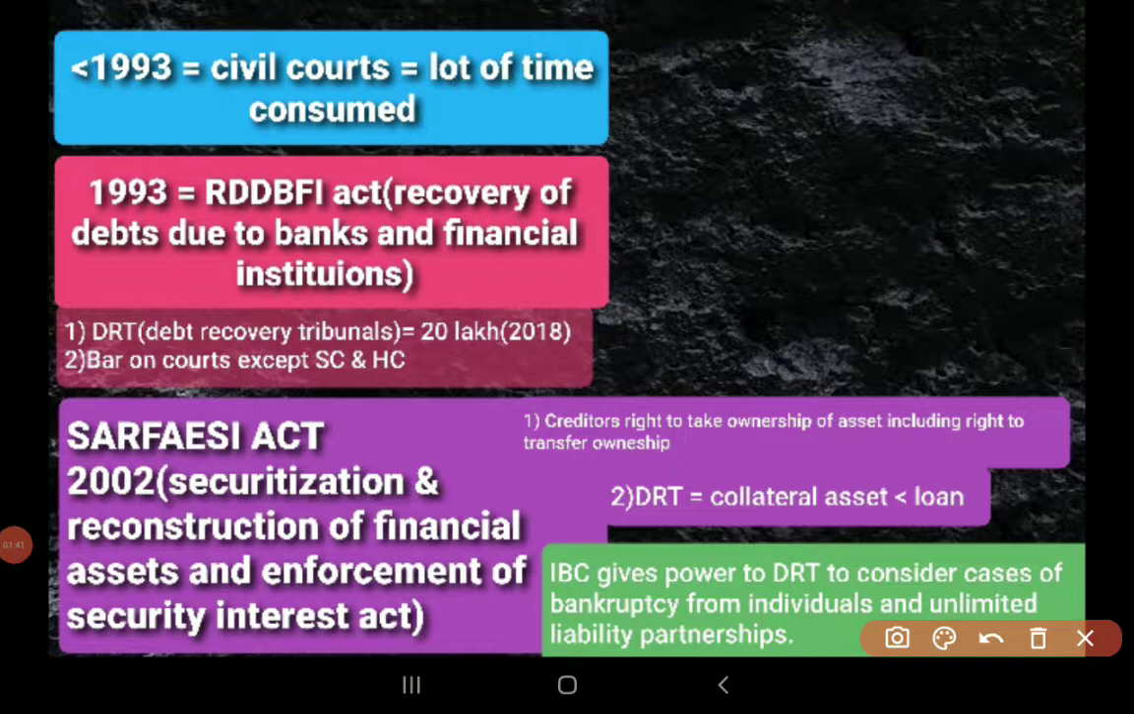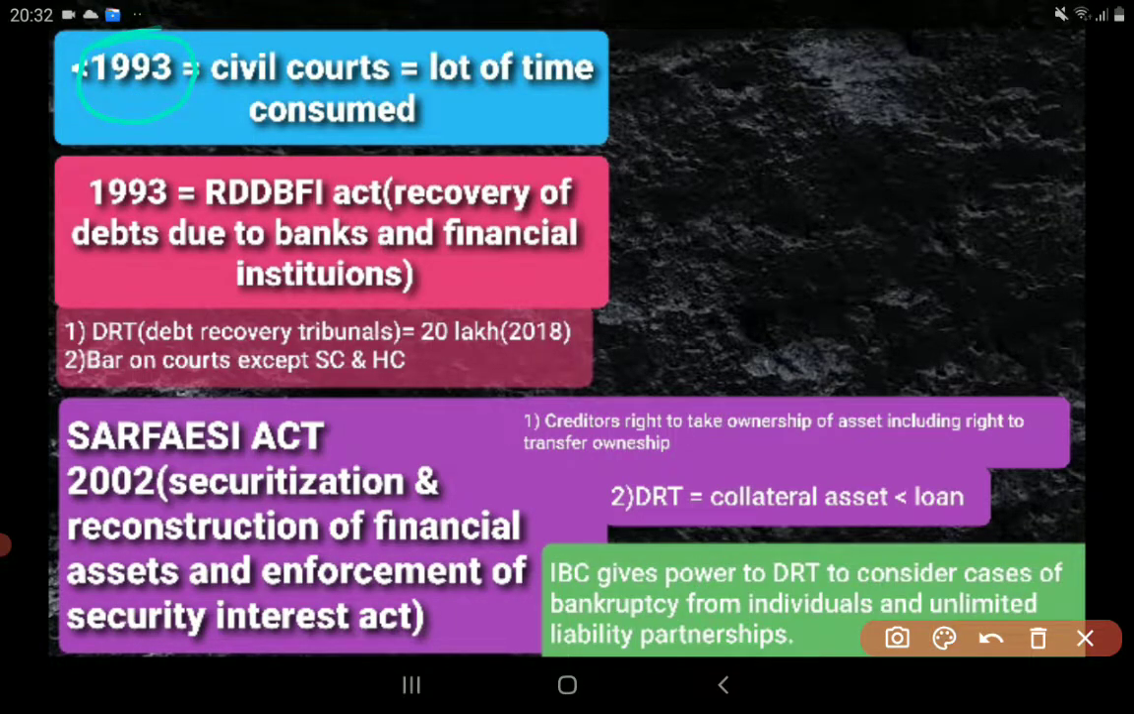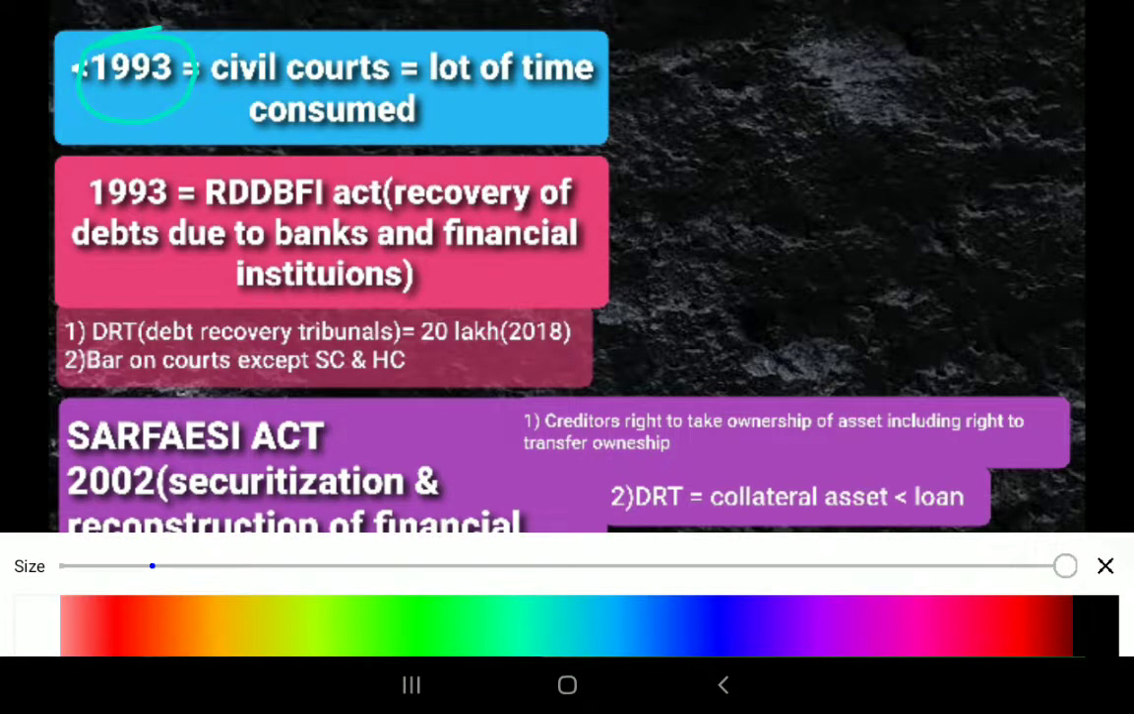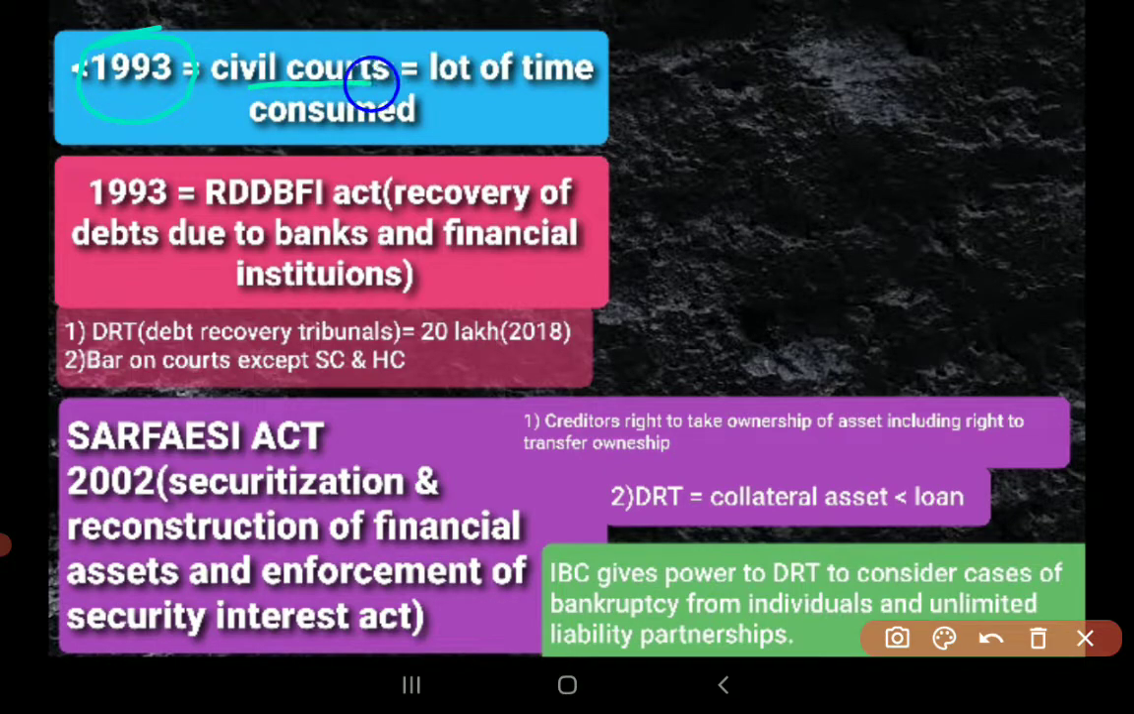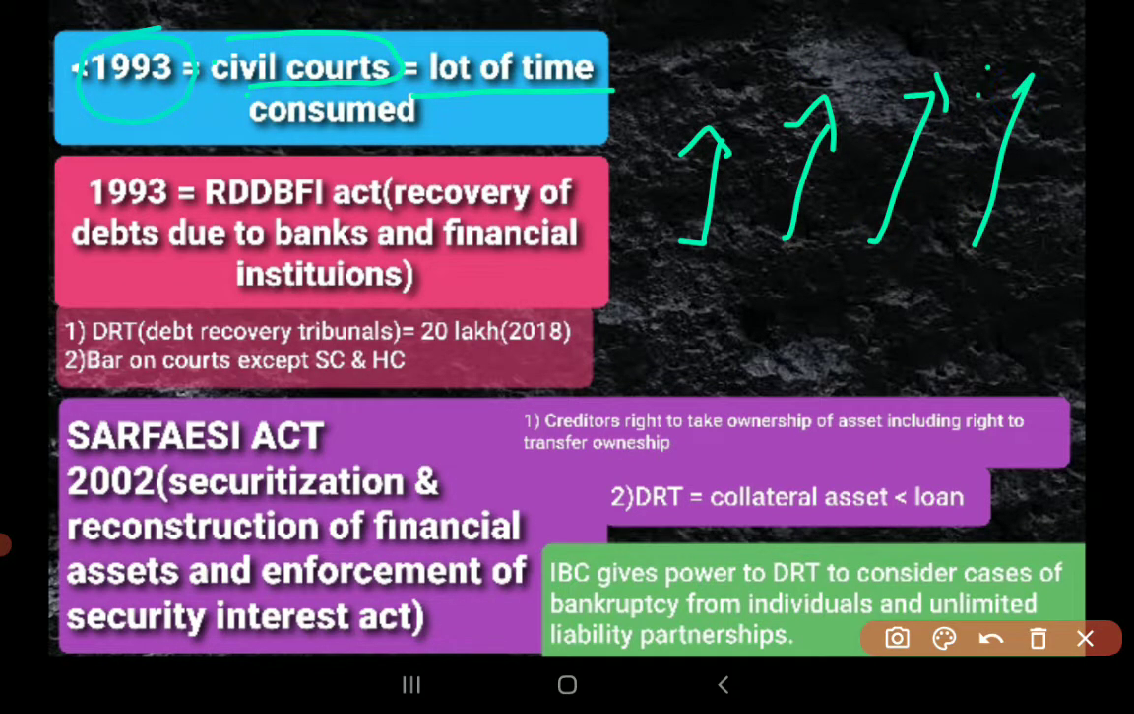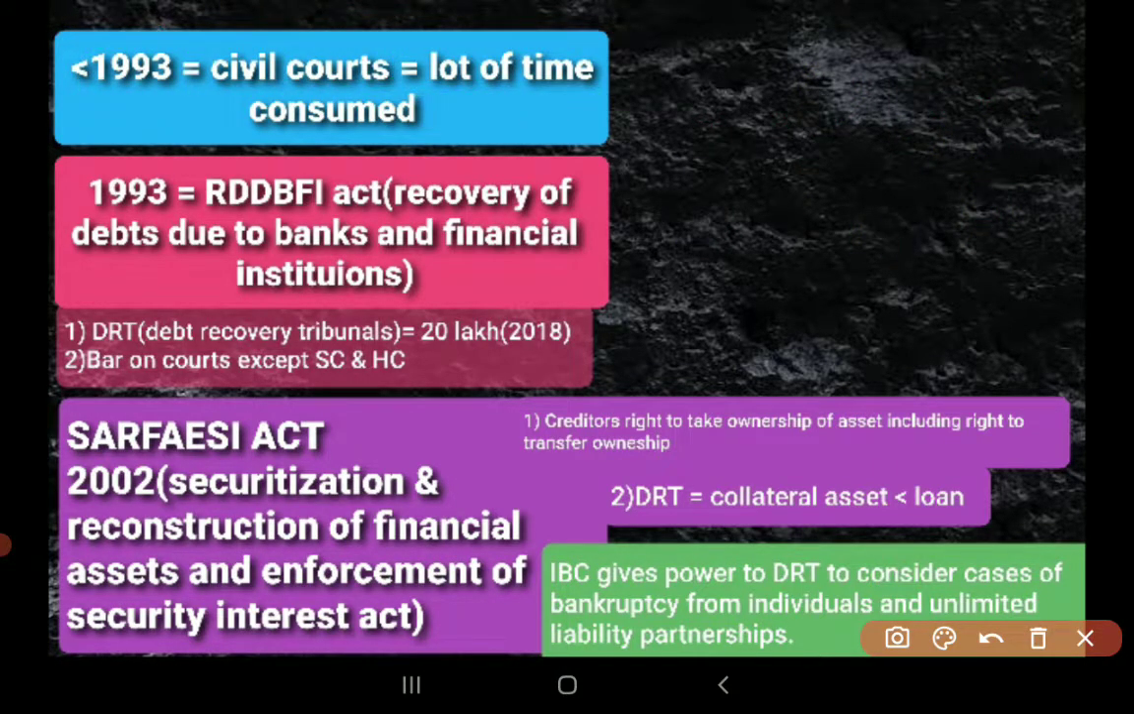The problem of NPAs was usually solved before 1993 by people approaching the law courts. That means the banks used to approach the civil courts. We all know that if we approach the civil courts, it will take a lot of time, because a lot of appeals will be there from a lower court to some higher court and Supreme Court, etc. So it used to take a lot of time.